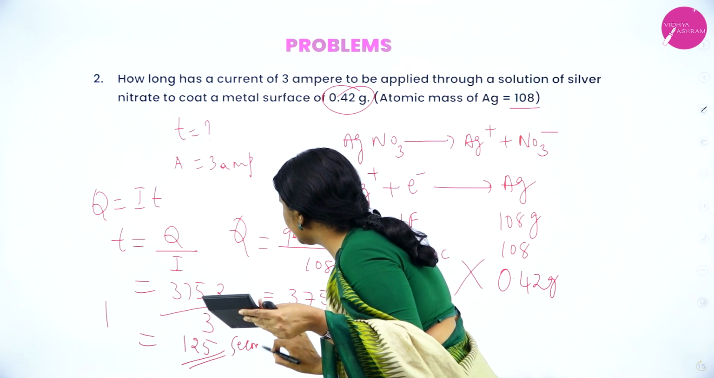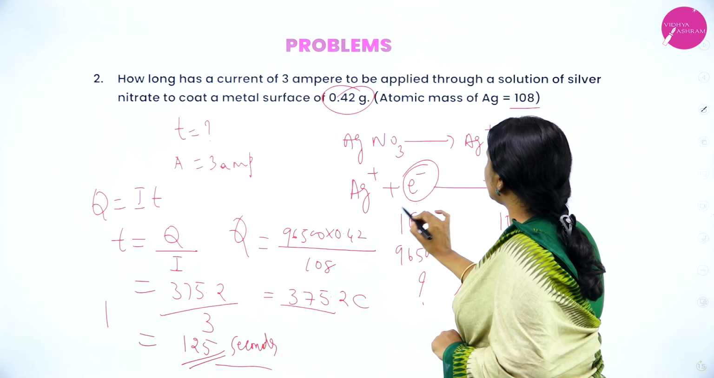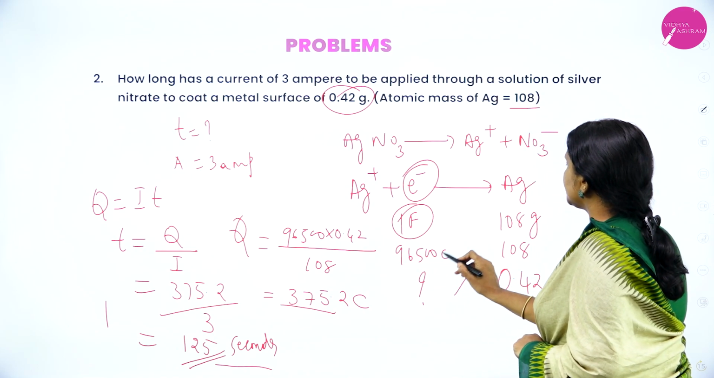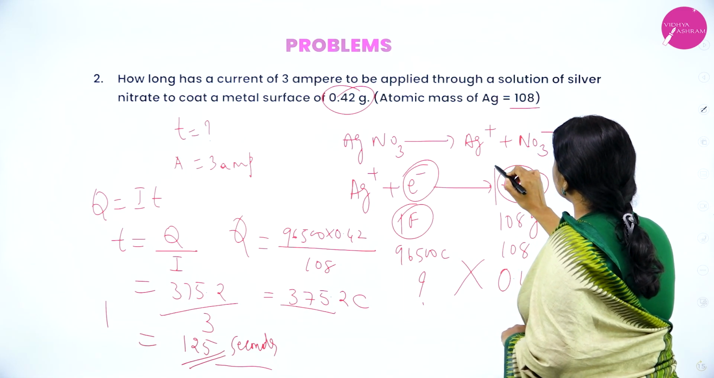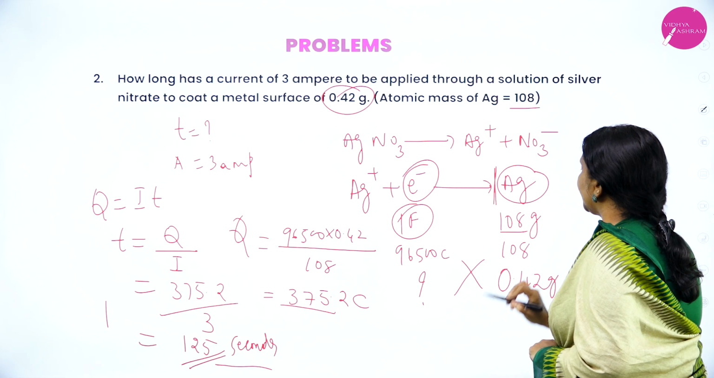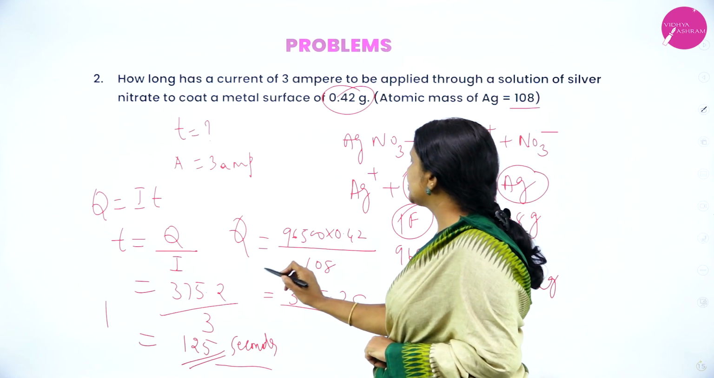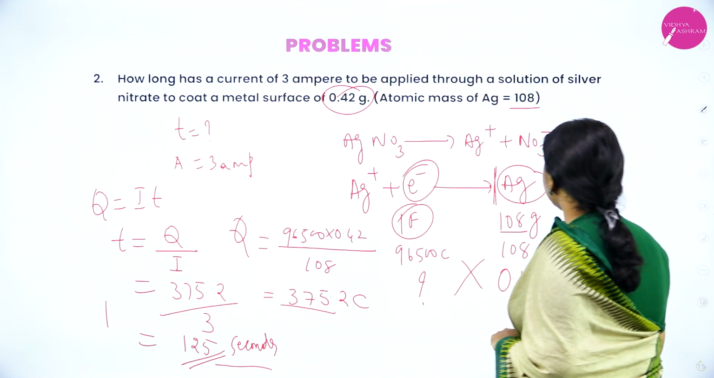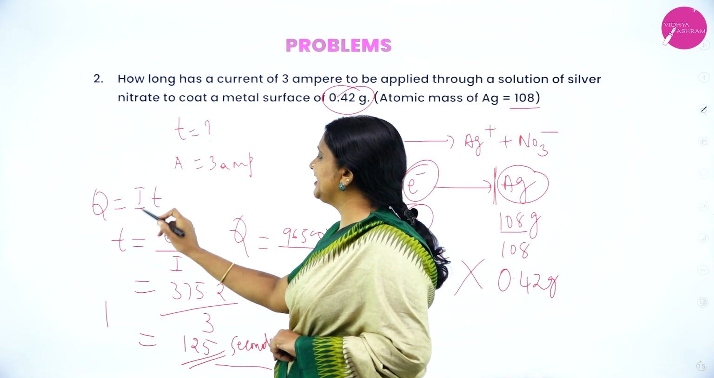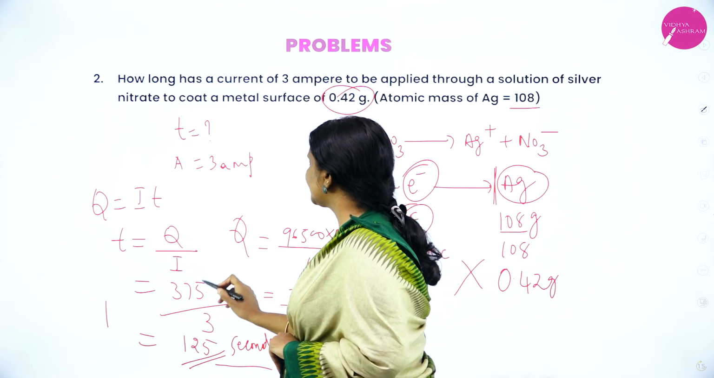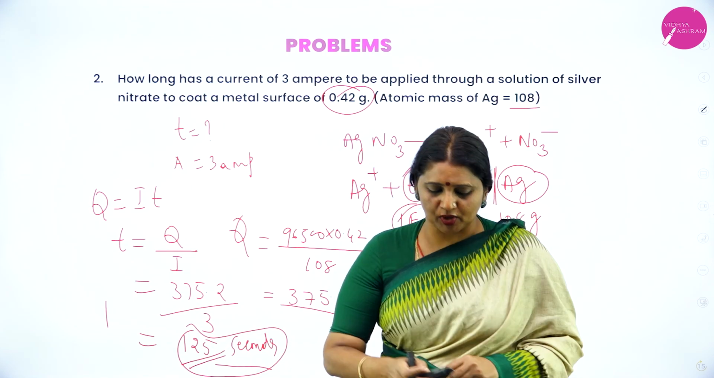125 seconds. Therefore, you remember, my dear students, 1 mole of electron means 1 Faraday. 1 Faraday is 96,500 coulomb. 1 Faraday is required to reduce Ag plus to Ag. How many moles of Ag are formed? 1 mole. It is 108. 96,500 for 108, so for 0.42, how much? That is Q is equal to 96,500 into 0.42 divided by 108. It is 375.2 coulomb. Q is equal to IT, T is equal to Q by I. Q is 375.2 divided by 3. That is 125 seconds. So this is the problem I did.